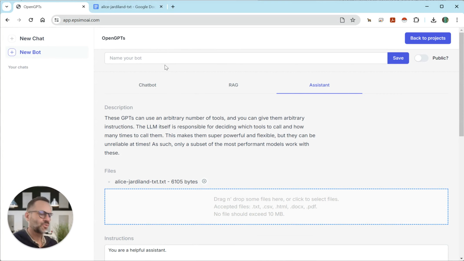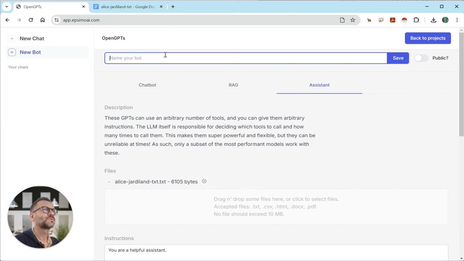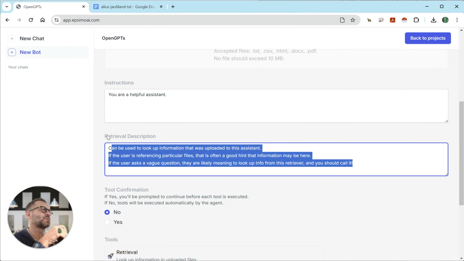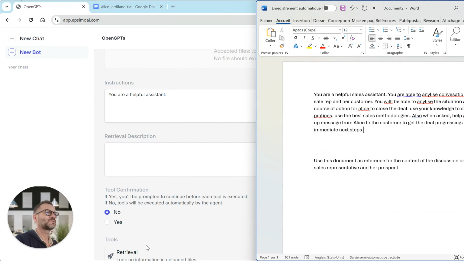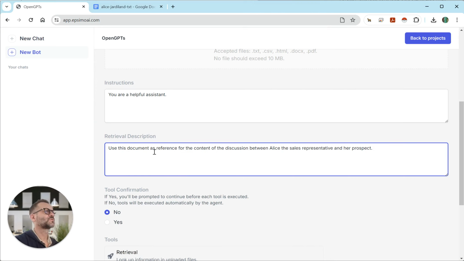We will call this agent Alice deal assistant. We will just explain what the document is. You need to explain to the bot what the document is. It is a reference of the content of the discussion between Alice, the sales representative, and the prospect.